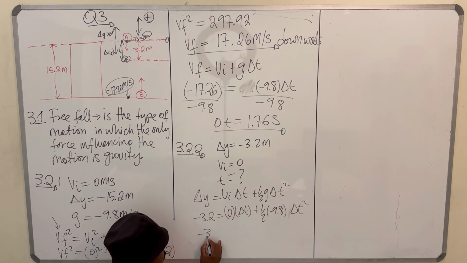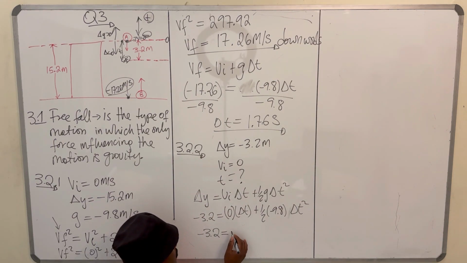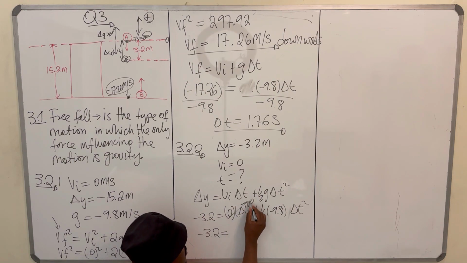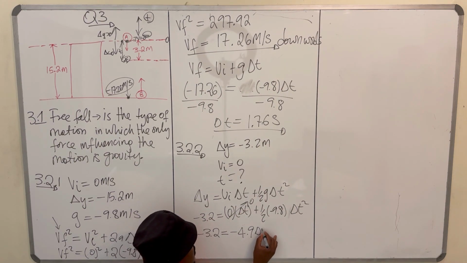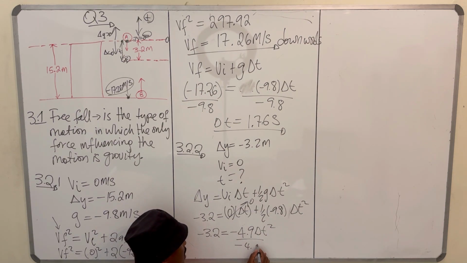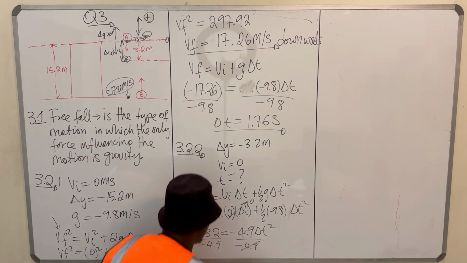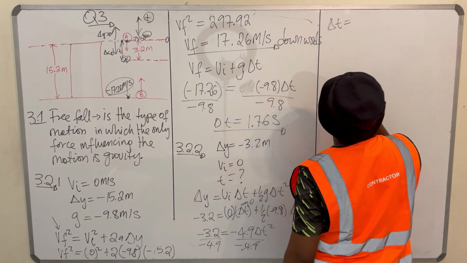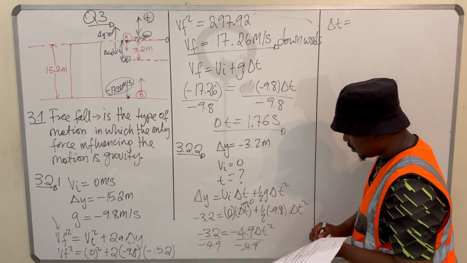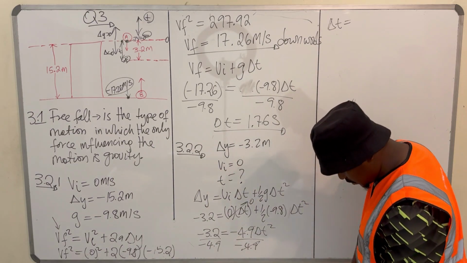So your minus 3.2 is equal to, this would be 0, 0 times t is 0, minus 4.9 delta t squared. Divide by minus 4.9, divide by minus 4.9. So this and that go away. Then you say delta t is equal to what? Punch that and see what you get.